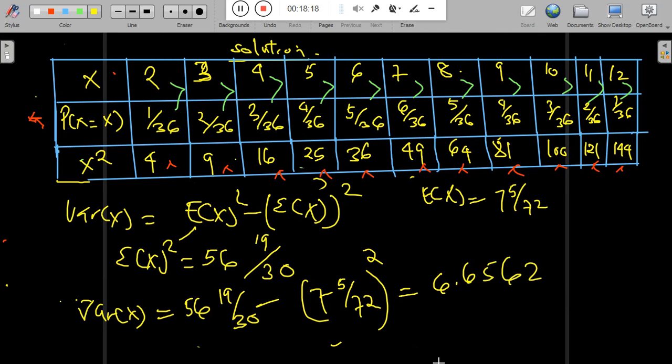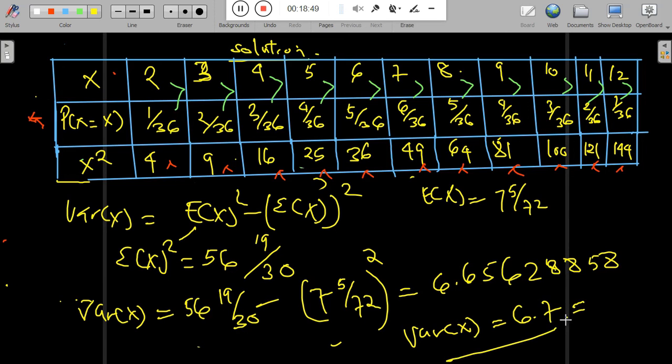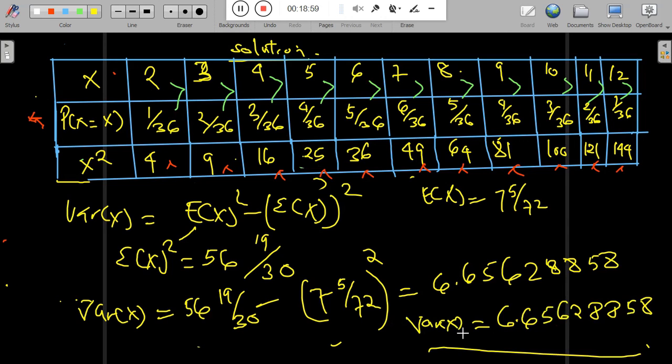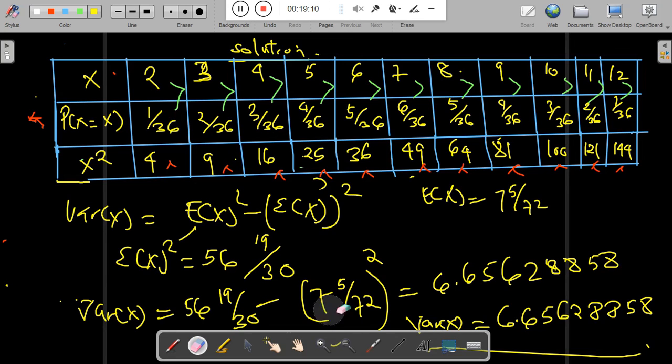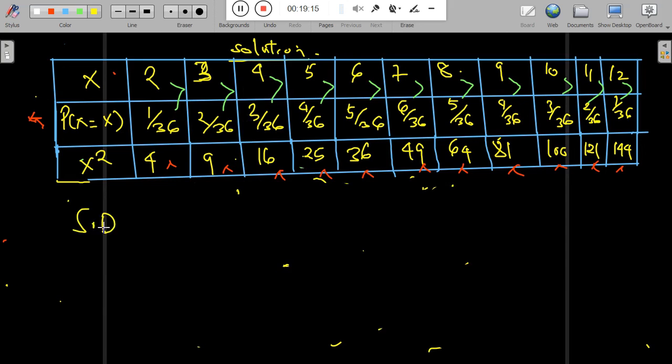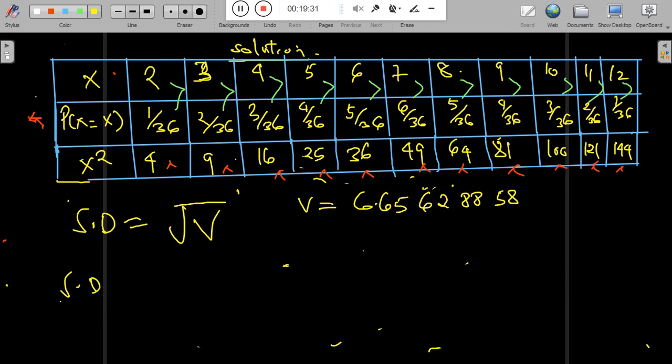So the answer will be equal to 6.6568 and so on. So that will be the variance. The variance of x will be equal to 6.7 when we approximate it in a normal way, but it is not the case that we approximate it. Let us leave it as it is. So that is how we find the variance of a discrete random variable.